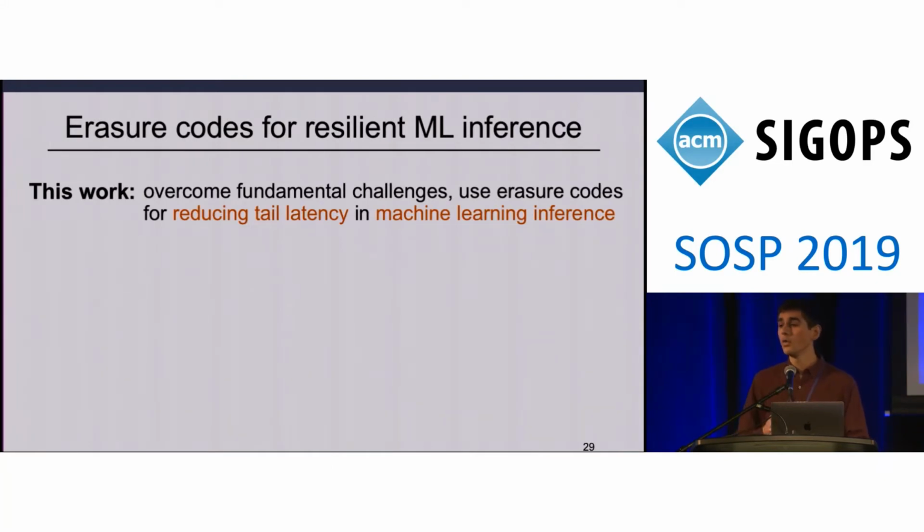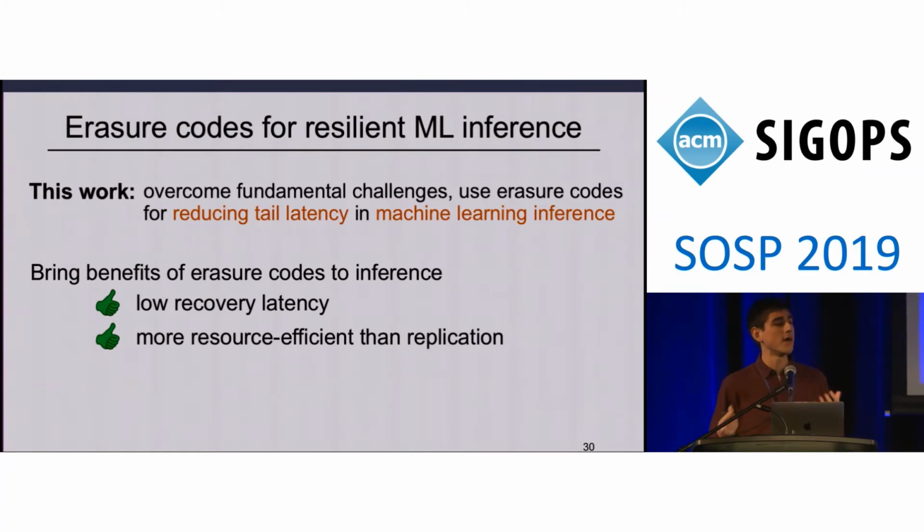In this work, we will show how to overcome fundamental challenges associated with this goal in order to use erasure codes to reduce tail latency in machine learning inference. Our work enables one to bring the benefits of erasure codes that we've seen in storage and communication systems to this new application domain of machine learning inference.